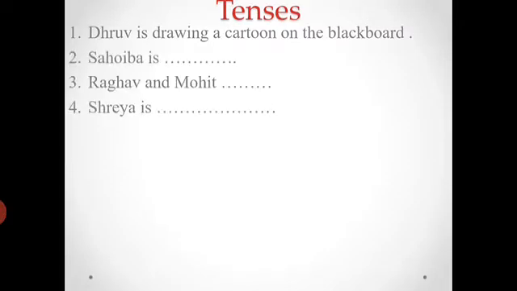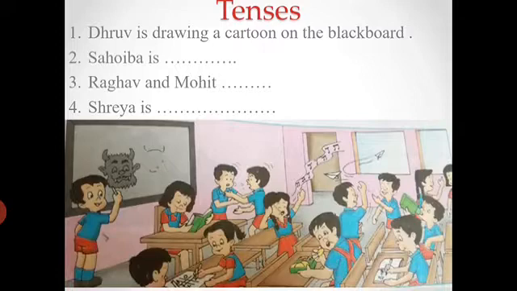Now look at this picture. In this picture we can see many things happening in the classroom. Dhruv is drawing a cartoon on the blackboard. This is an imaginary name. Okay, look at this. Who is drawing a cartoon on the blackboard? That boy is Dhruv. Dhruv is drawing a cartoon on the blackboard.